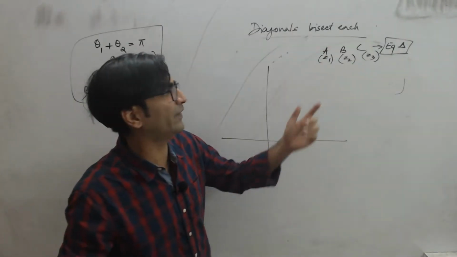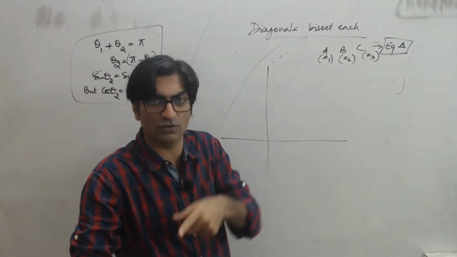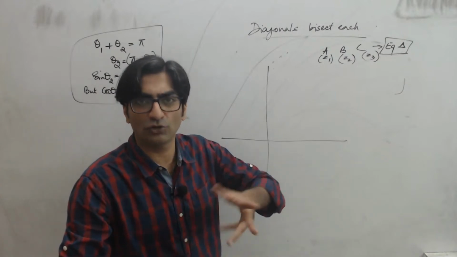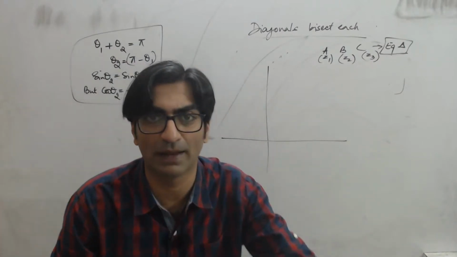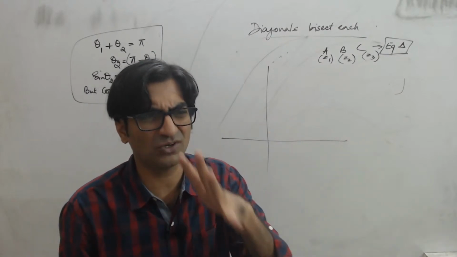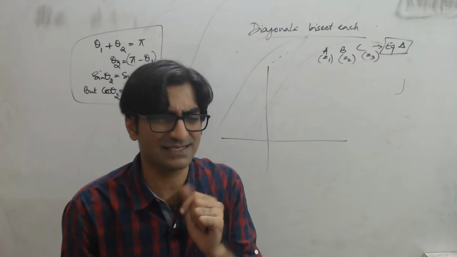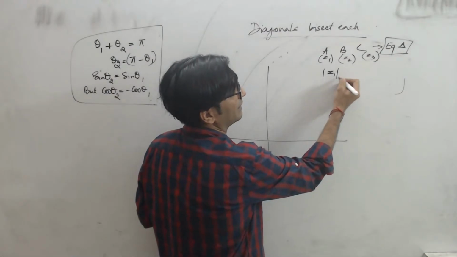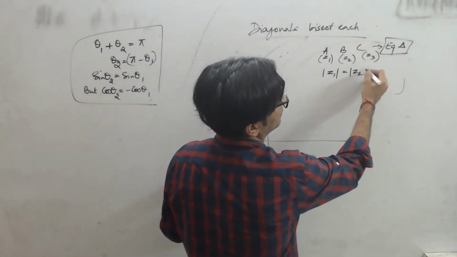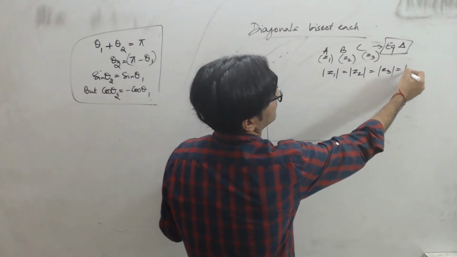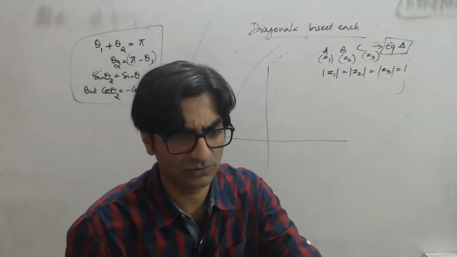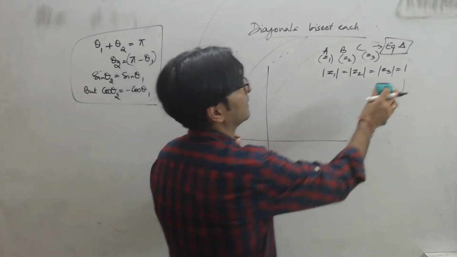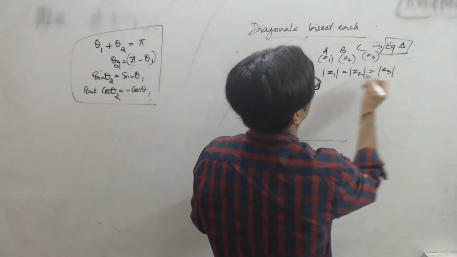But again, I can see if I do AB equal to BC, then I'll have to do Z1 minus Z2 under the root, x2 minus x1 whole square plus y2 minus y1 whole square under the root, right? That will be the distance formula that you're going to have to use. But the options directly have Z1, Z2, Z3 given, so that doesn't seem to make much sense, right? But there is one more piece of information given here. It says mod of Z1 is equal to mod of Z2 is equal to mod of Z3. Right? Now what is this mod Z1?